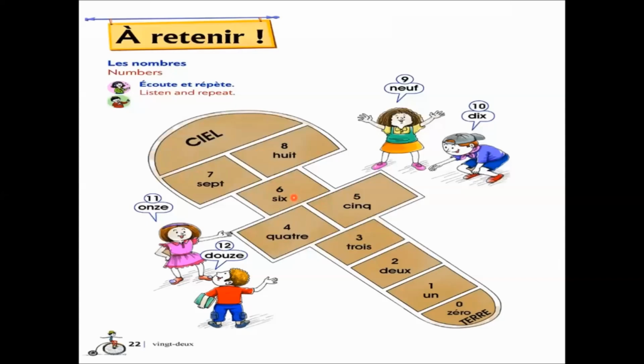And now from number 6 to number 10, there is an exception. And we have to learn it by heart. There is no rule. These are exceptions and we have to learn them. Number 6 is ending with X. But here I told you that X is a muted consonant whenever it is at the end. And here we have an exception. So we have to pronounce this completely. Pronunciation of X is S here in French. So this is six.